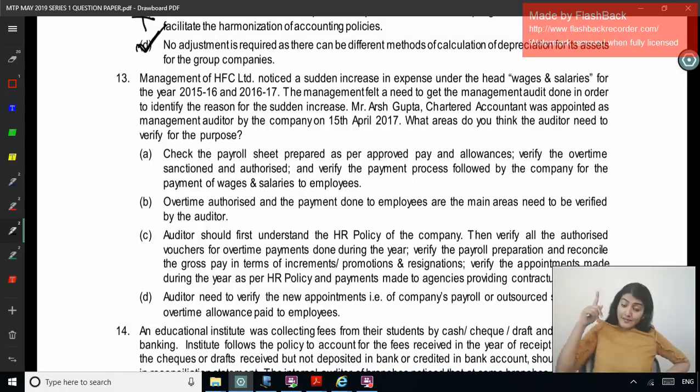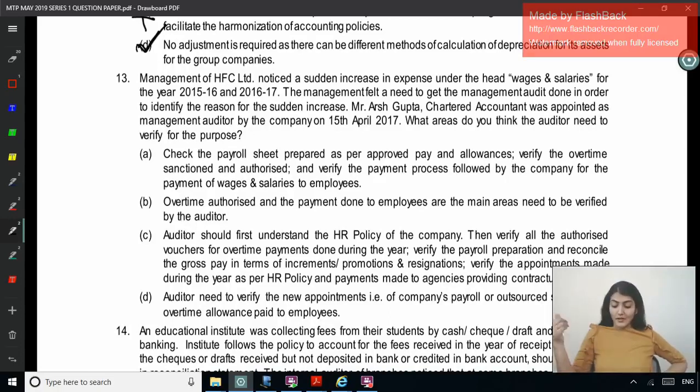Auditor should first understand the HR policy, then verify all the authorized vouchers for overtime payment, verify the payroll preparation and reconcile the gross pay in terms of increment, promotion, resignation, verify the appointments made during the year as per the HR policy, and payments made to agencies providing the contractual staff.